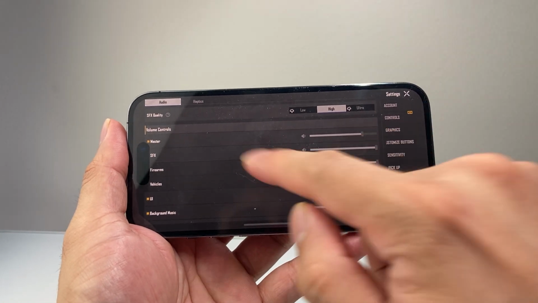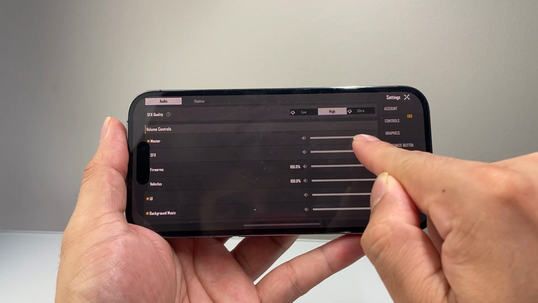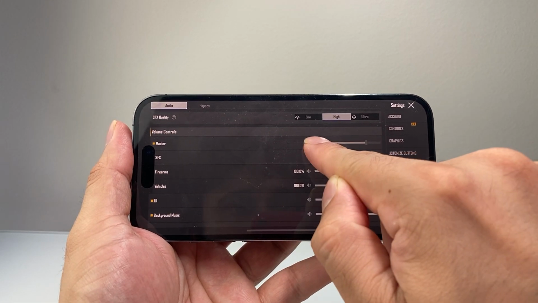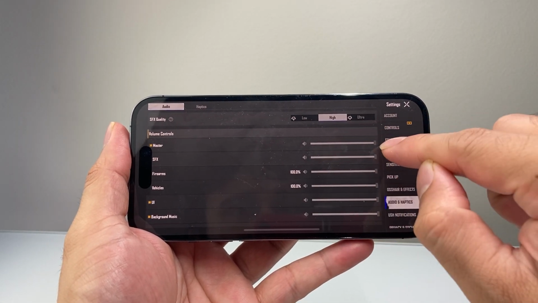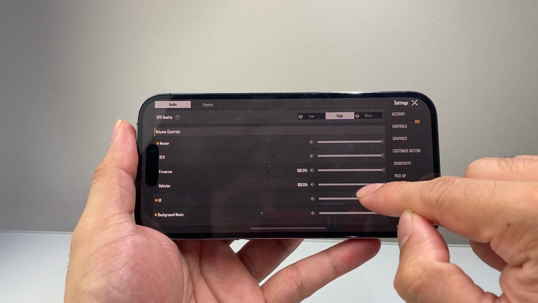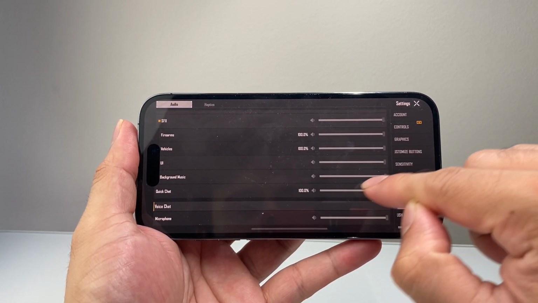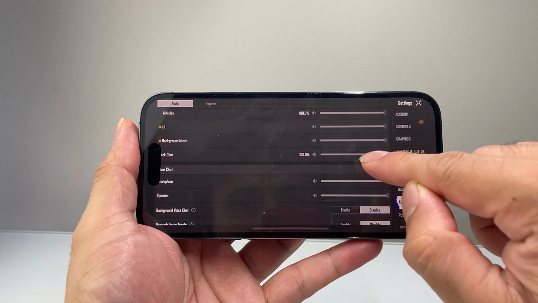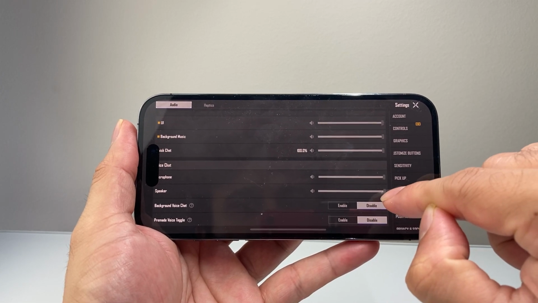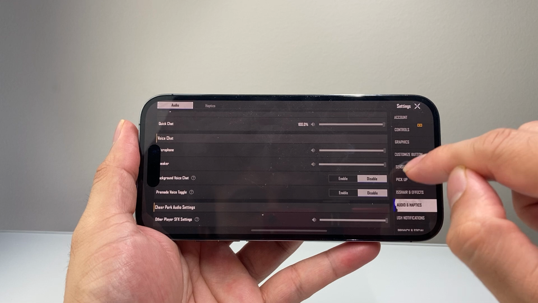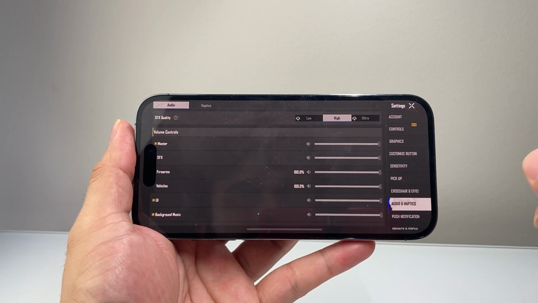From audio and haptics, in the volume control, you want to make sure the master is not all the way down. You're going to turn the master up by sliding it up. And then these effects as well, background music if you want that, and quick chat, any of these messages, and then speaker, you're going to turn it up all the way as well. Basically, you want to make sure these are all the way turned up so it's not muted for you.